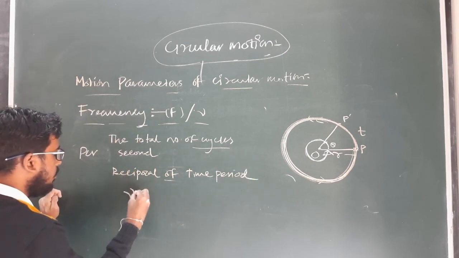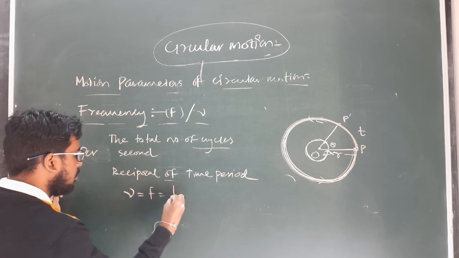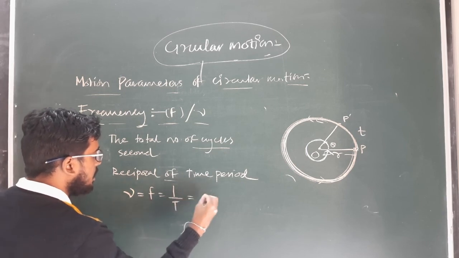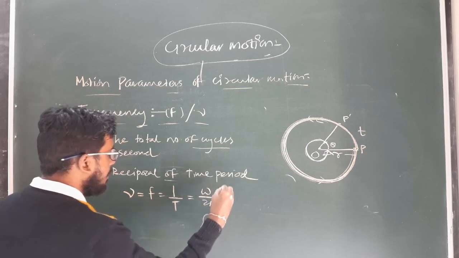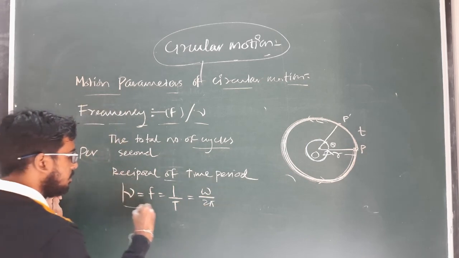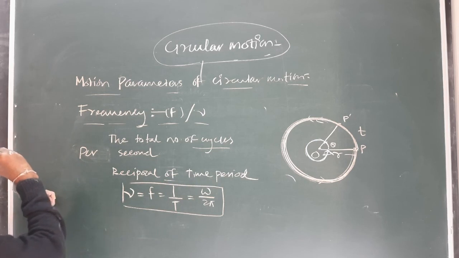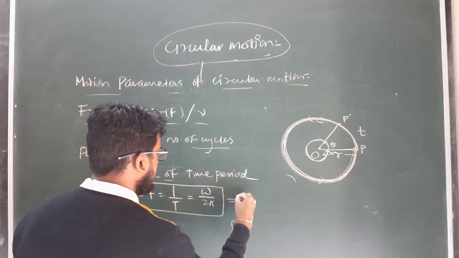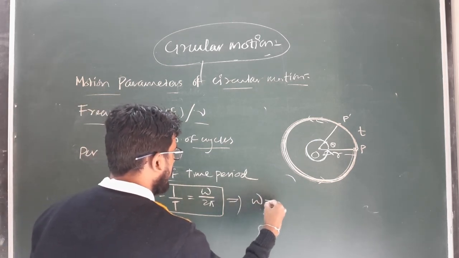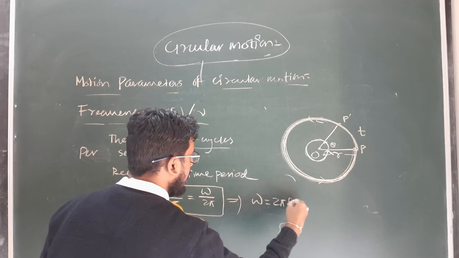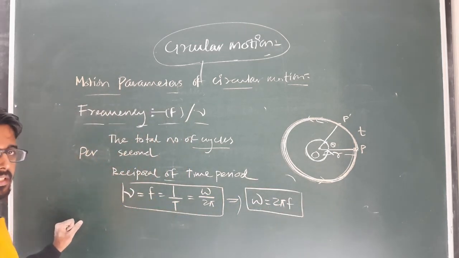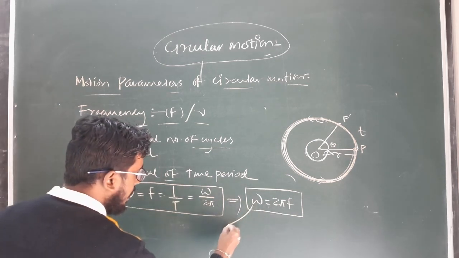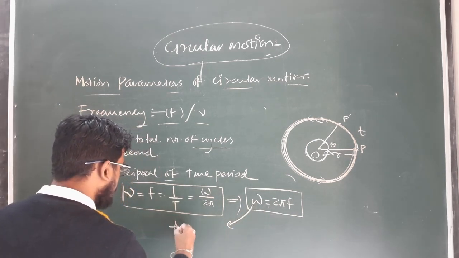So nu, or this can be defined as F is equal to 1 by T, or this will be how much? Omega by 2 pi. Clear? Or this can be written as omega equal to 2 pi F, where F is linear frequency. Clear? And here also omega is known as angular frequency.